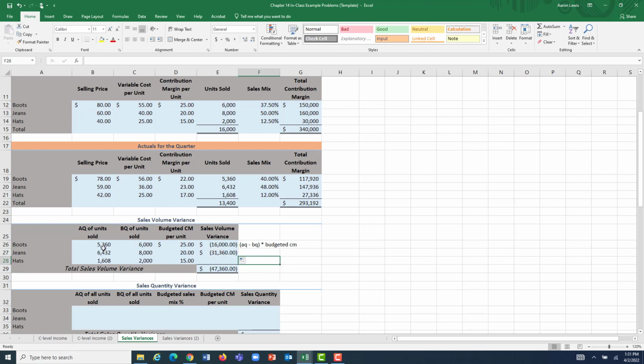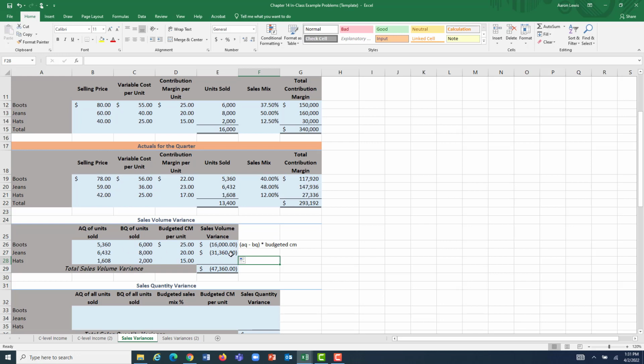Next up, we determined that selling only 6,432 pairs of jeans against the 8,000 that we expected to sell means that at our expected rate of $20 per jean, our margin should have been $31,360 lower than expectations because we sold a ton fewer jeans.